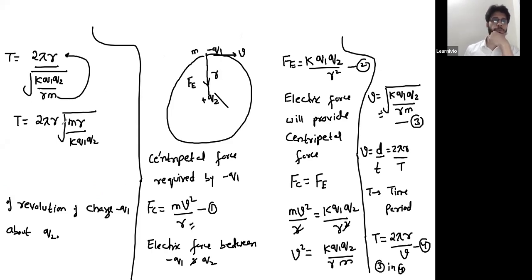Okay, in the next step, you can take this 2 pi r inside the root. If you take this 2 pi r inside the root, then it will get squared. Then this will be 2 pi r square m r by k q1 q2. Is it clear up to this step?